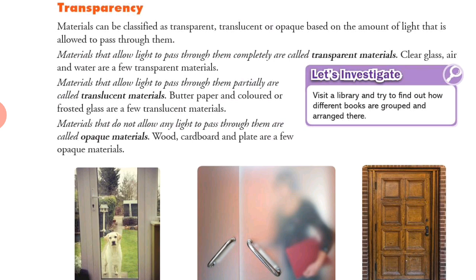Butter paper, colored or frosted glass are a few examples of translucent materials. And the last category of transparency is opaque materials. Materials that do not allow any light to pass through them are called opaque materials. Wood, cardboard and plate are a few opaque materials.